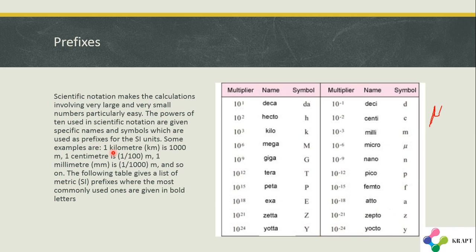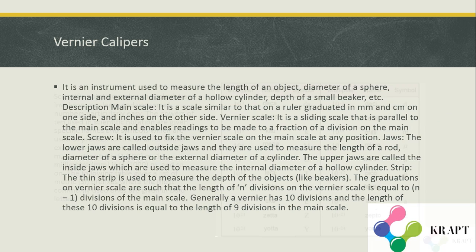Now let me see these examples. 1 kilometer, that is km, is 1000 meter. 1 centimeter is 1 by 100 meter. This is centi and this is kilometer. And 1 millimeter is 1 by 1000 meter, and so on. I have already explained the tables, and now let us move on to the next topic.